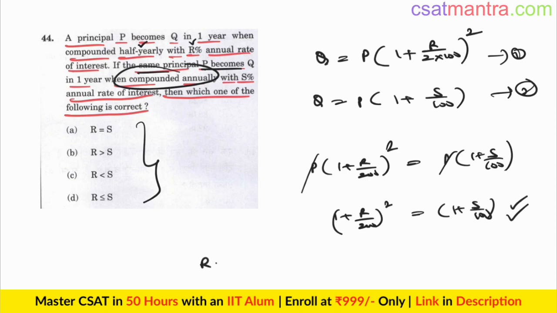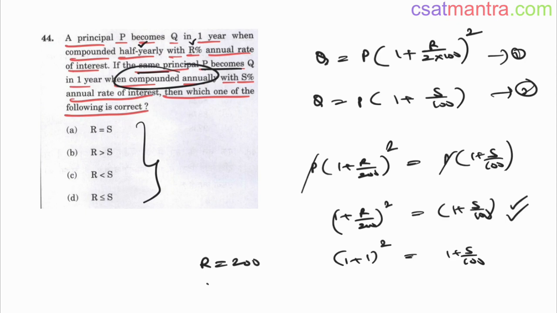So taking R as 200. So that 200 by 200 cancels out. So 1 plus 1 whole square is equal to 1 plus S by 100. If at all you wanted to take S as something, take S as 300. So 1 plus 3 is equal to this. So 4, under root of 4 is 2. If you take S as 100, you would be having under root of 2.